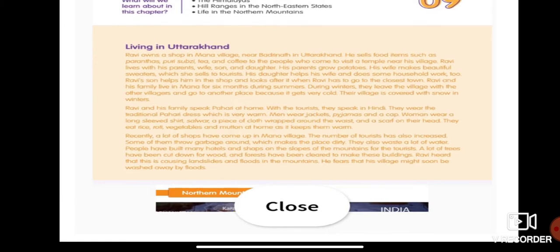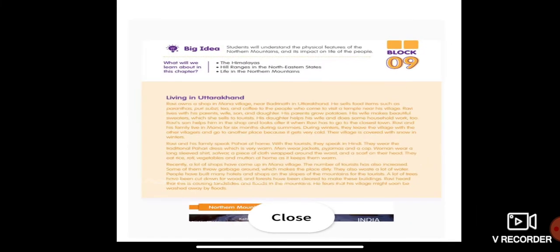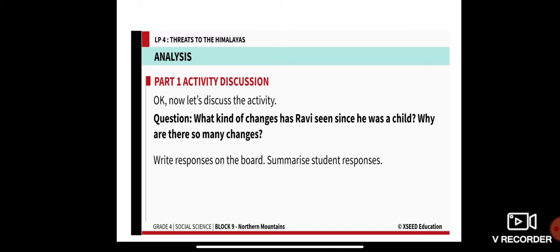Accordingly, I'm going to ask you a question based on this paragraph. Let's get into the activity discussion portion. The question is: what kind of changes has Ravi seen since he was a child? Why are there so many changes? That means, while he was a child, what kind of changes did he see, and why were these changes happening? Please listen to the explanation carefully.